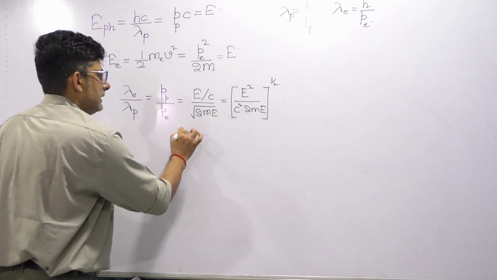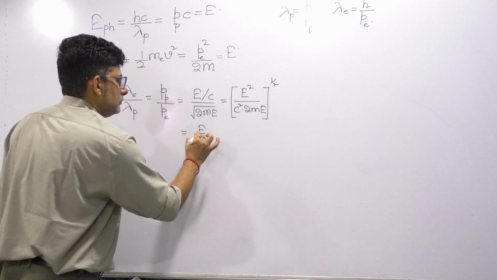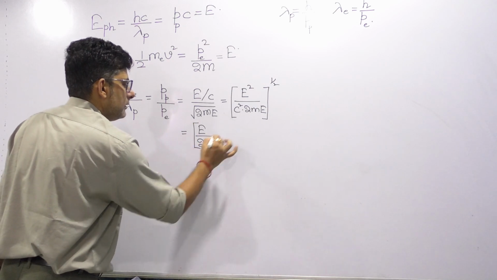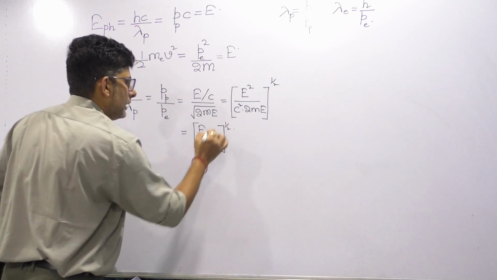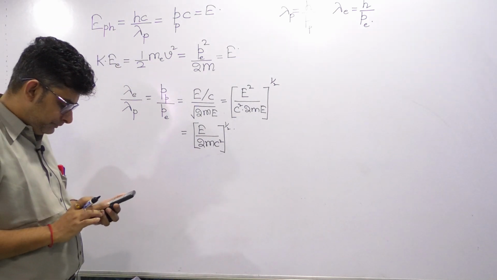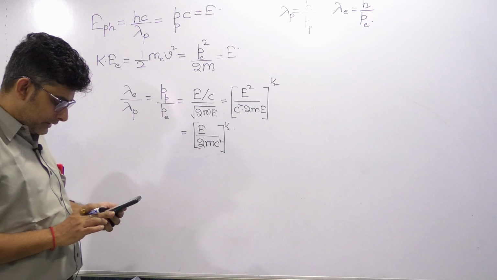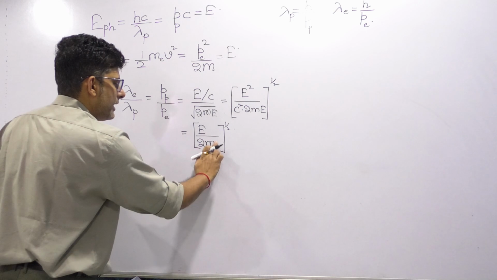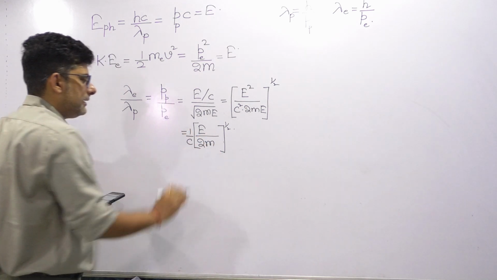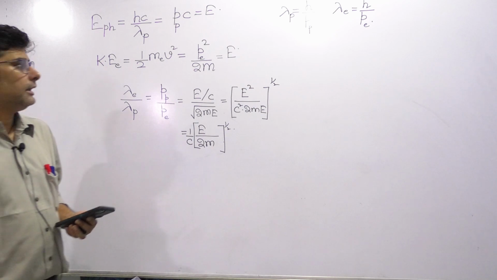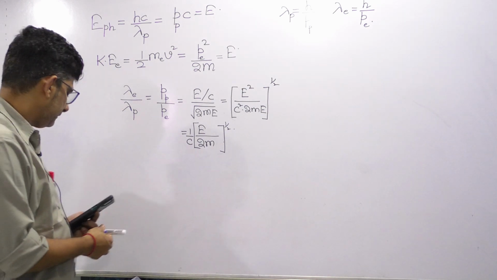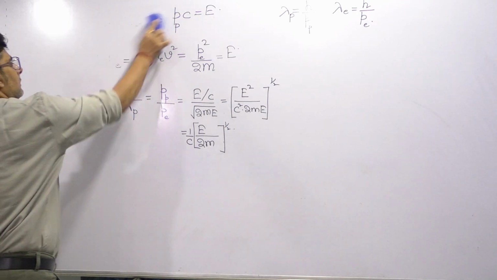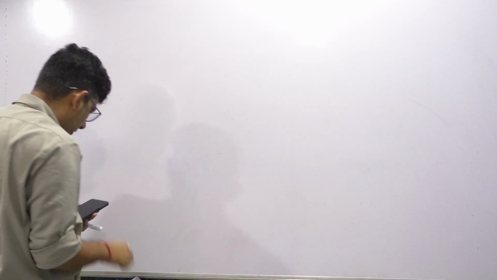So what should be our final answer? E by 2m c squared, under root. So the options that you are seeing over there, E by 2m, c square can be taken outside also. So if you take c square outside, it will become 1 by c. So the first option you will be getting as the correct one. I hope it is clear. Okay, let's now move to our next question. So what is the next question we are having?